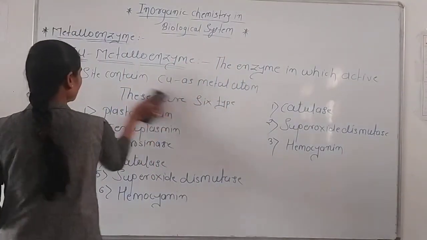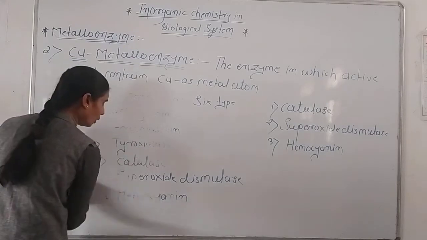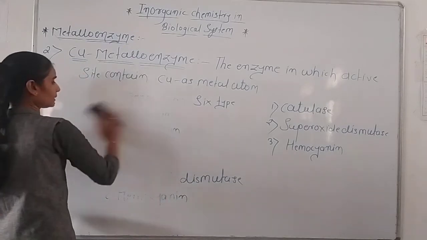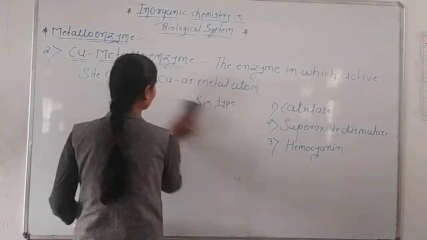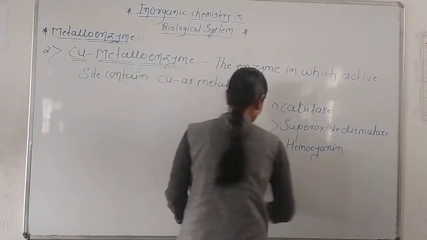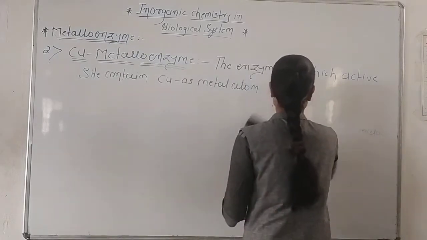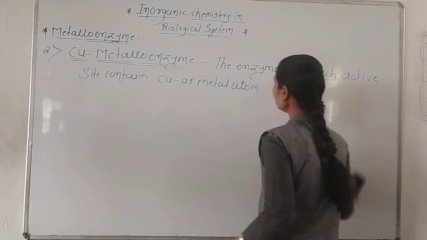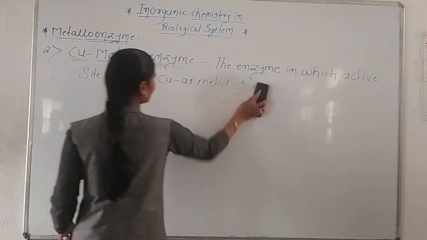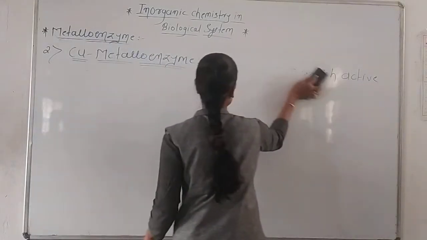Okay, first we will see hemocyanin, that is the most important catalyst of copper metalloenzyme, which plays an important role in the living system. So the first is hemocyanin.